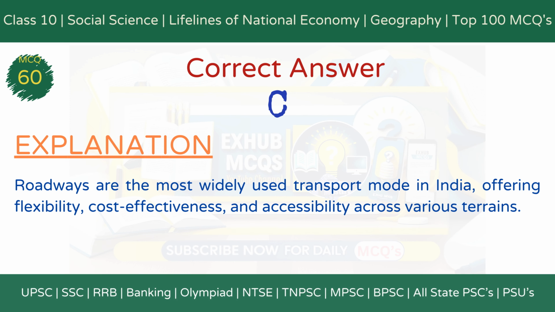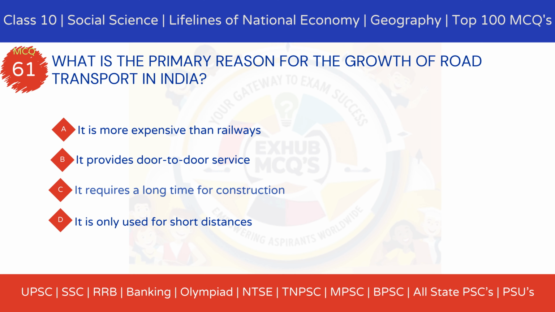The correct answer is option C, roadways. Explanation. Roadways are the most widely used transport mode in India, offering flexibility, cost-effectiveness, and accessibility across various terrains. MCQ 61. What is the primary reason for the growth of road transport in India?